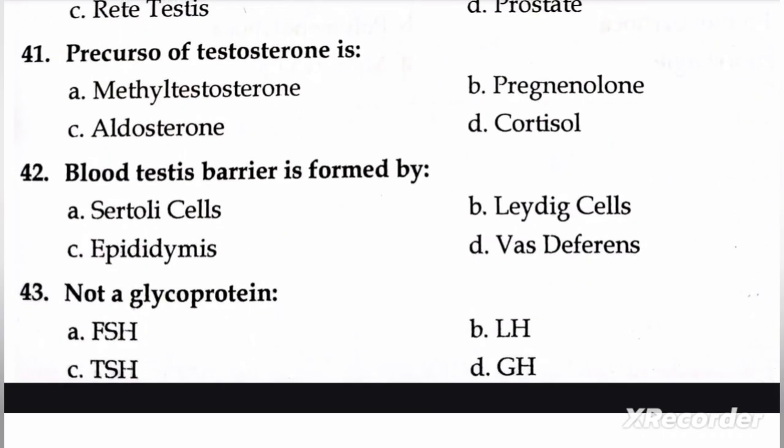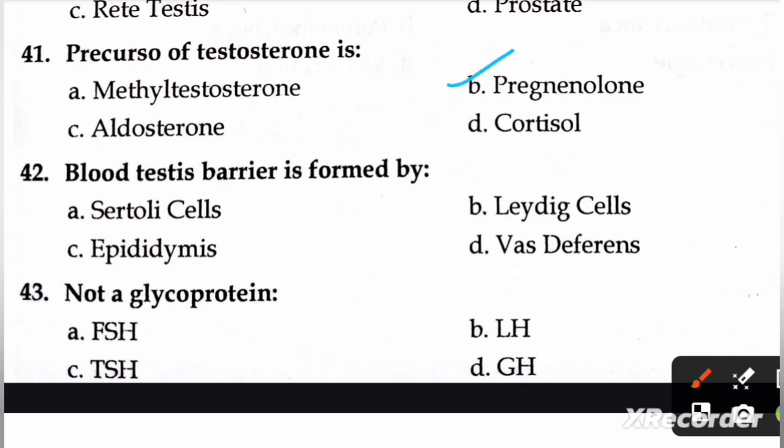Next question is, precursor of testosterone is A, methyl testosterone, B, pregnenolone, C, aldosterone, and D, cortisol. Right option is B, pregnenolone. Next question is, blood testis barrier is formed by A, Sertoli cell, B, Leydig cell, C, epididymis, and D, vas deferens. Right option is A, Sertoli cell.